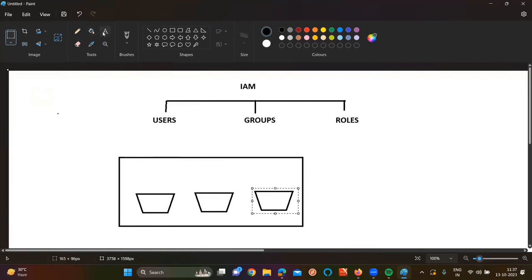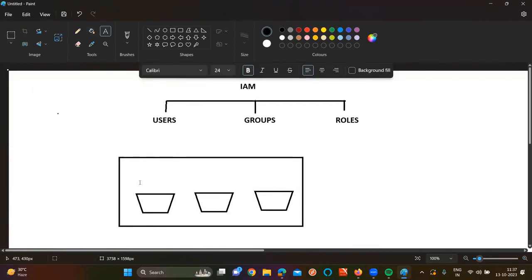Let's consider like this. The bucket number 1 is the dev bucket. Bucket number 2 is the test bucket. Third one is the client bucket or prod bucket. Anything is fine, prod or client.